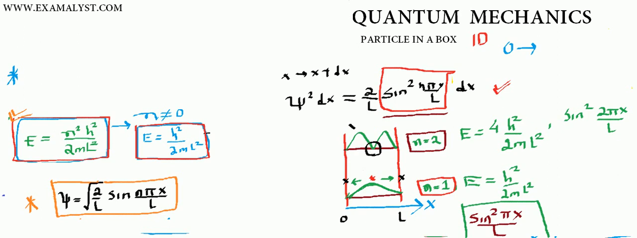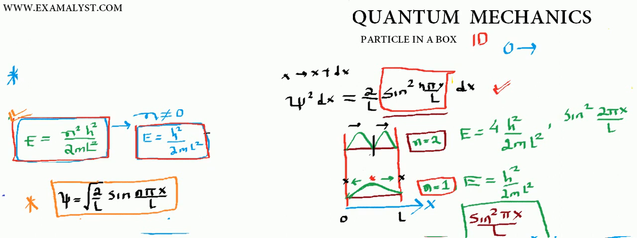It means the electron is found on this side of the box, and the electron is found on this side of the box, but the same electron is never found at the center. So what I want to state here is: how does the electron go from one side to the other side without ever crossing the center of the box? It's not possible.